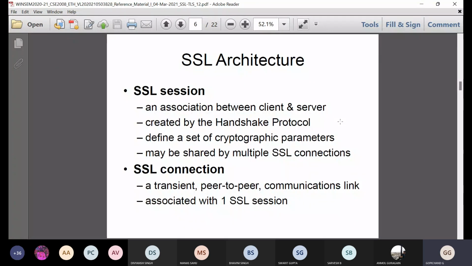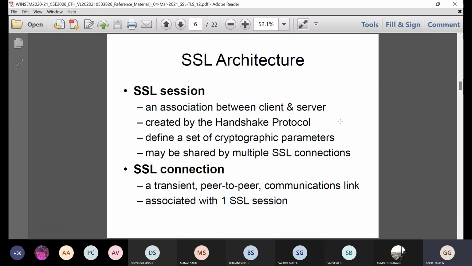SSL architecture, first, the SSL session. What is called an SSL session? It is an association between the client and server, and it is created by a handshake protocol. Each SSL session created by the handshake protocol defines a set of cryptographic parameters. The cryptographic parameters which are used for secure transmission of data are defined in the SSL session, which may be shared by multiple SSL connections.